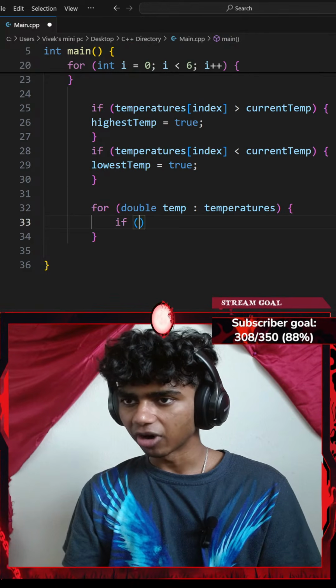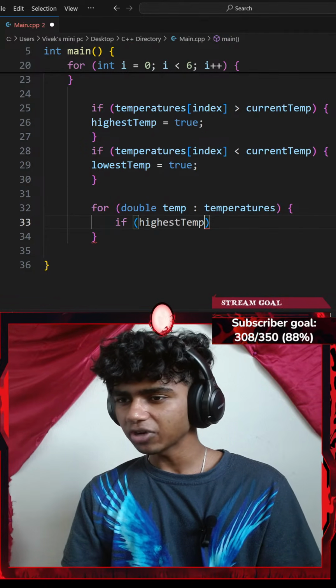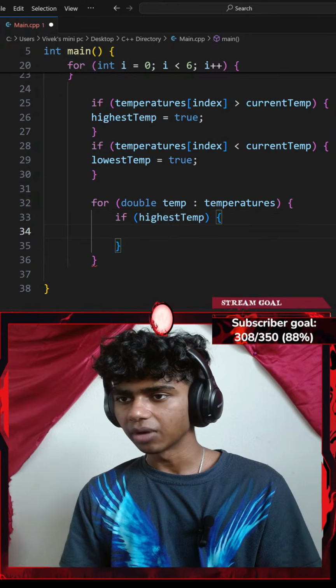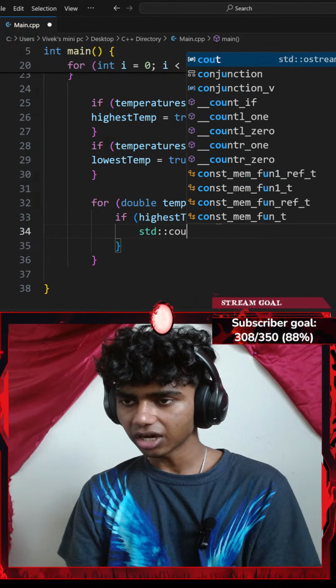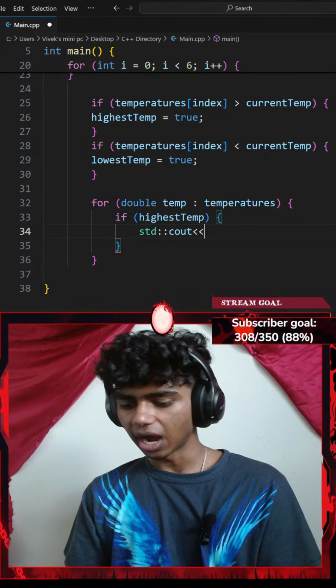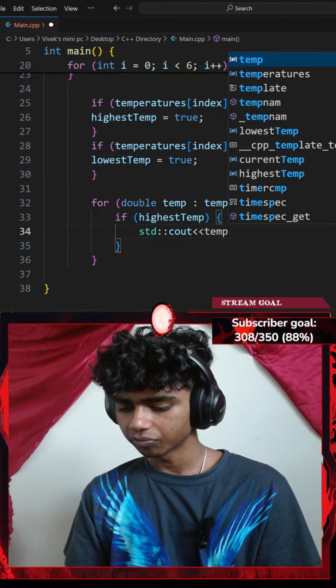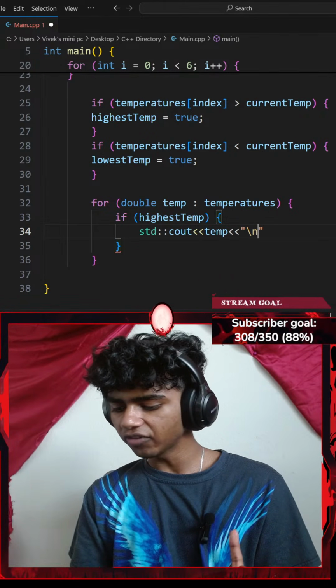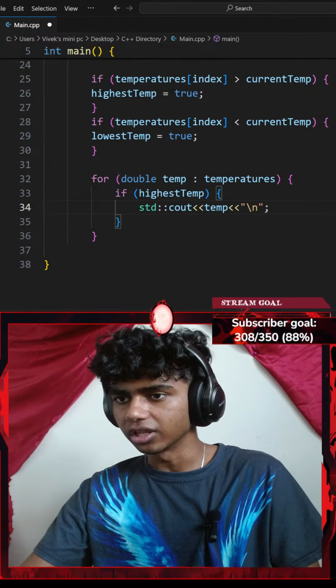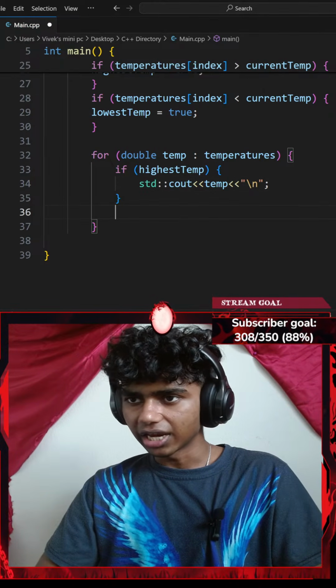Okay, so if, a pair of parentheses, if my highest temperature variable is set to true, I'll do something. I'll go with a standard console output with an insertion operator. I want to print my temp variable. There we go, with another insertion operator of a new line, ending with a semicolon. Okay, and then let's add an else if.